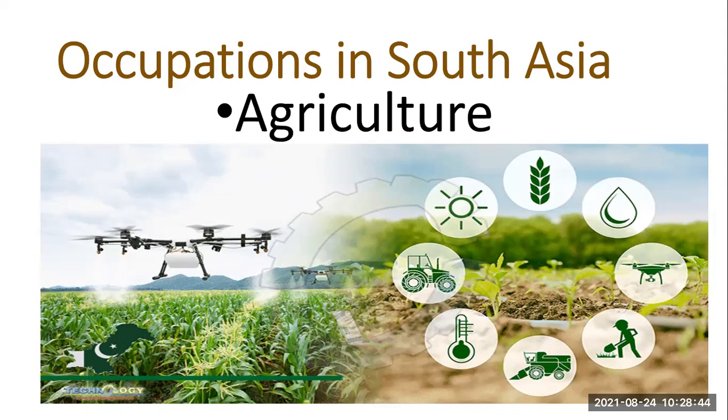So what you guys should know about agriculture is that it is the process of growing crops, right? For growing crops, what kind of things are important? Fertile soil. Just soil is not important.